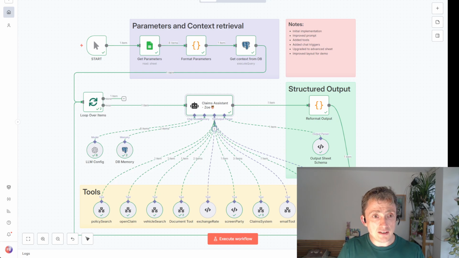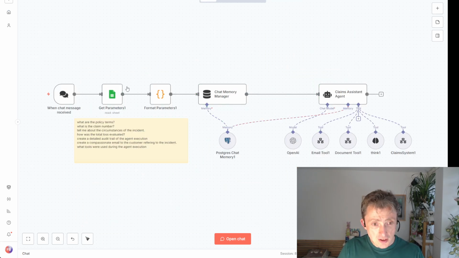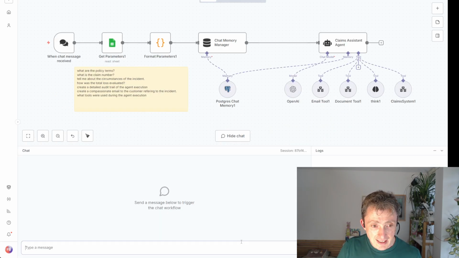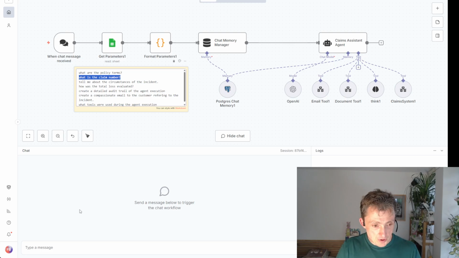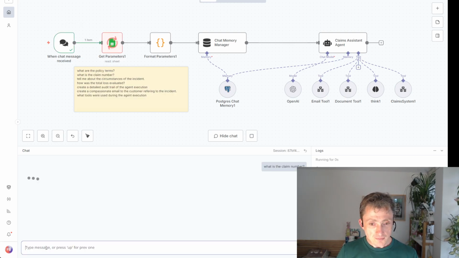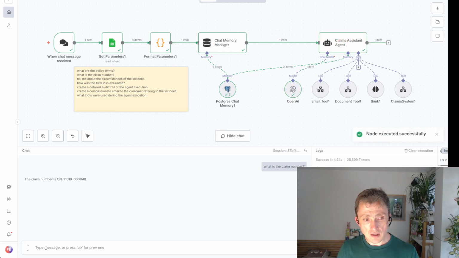And so here is another agent that I'm using to enter a conversational mode. But the thing is, this claims agent here has exactly the same context, and it has also the execution log of the previous agent. So it knows exactly what the previous agent has done. So we can ask, for instance, what is the claim number, which didn't exist at the beginning of the execution of the first agent, right?